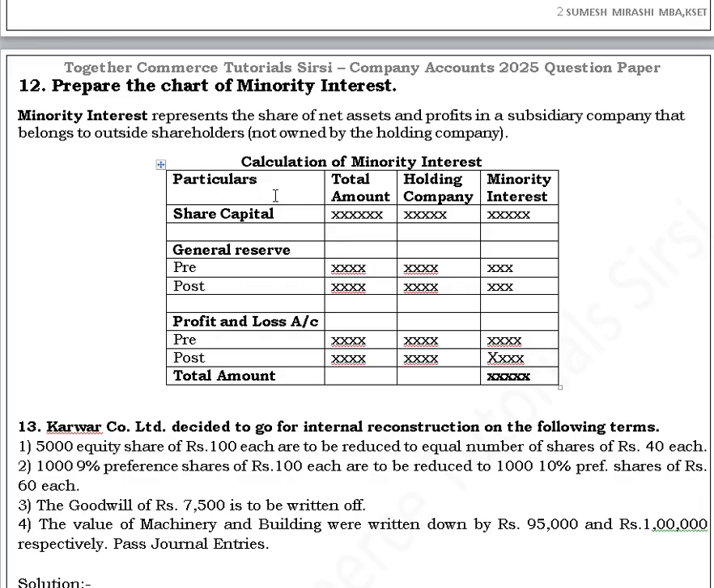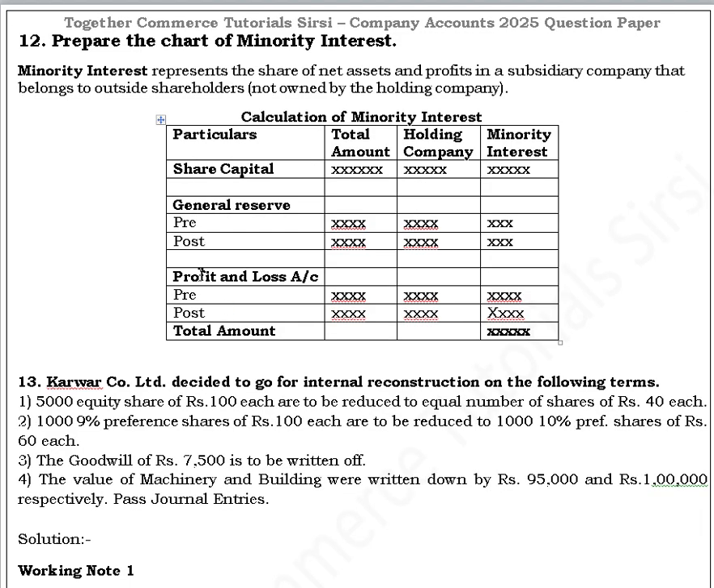The format is like this: calculation of minority interest, particulars, total amount, holding company, minority interest. The first entry is of share capital. The second entry is of general reserve, in that we have pre and post. Then the third entry is profit and loss account. Again we have pre and post. When we add the last column, we will get minority interest.